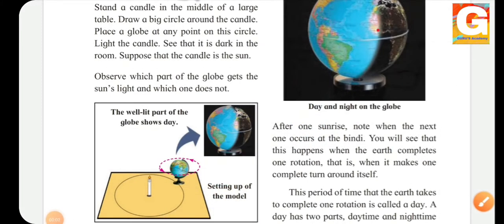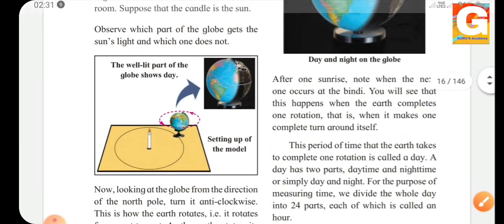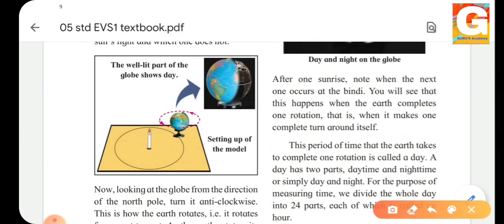So what have we noted above? After one sunrise, note when the next one occurs at the bindi. We have just seen that in the explanation. You will see that this happens when the earth completes one rotation, that is, when it makes one complete turn around itself. The period the earth takes to complete one rotation is called a day. Yes, students, you will have to keep this in mind. The period of time that the earth takes to complete one rotation is called a day.